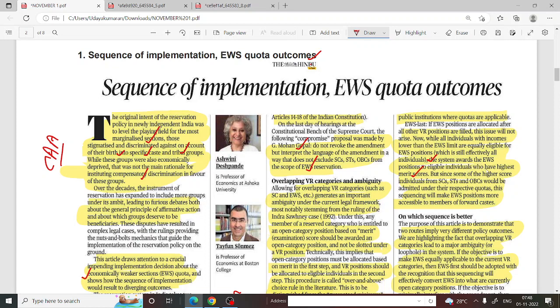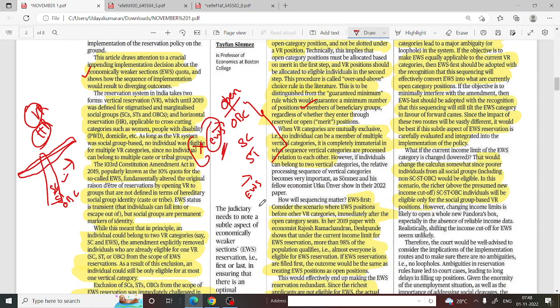But since some of the highest-scoring individuals from SC/ST or OBC would be admitted under this, what they are saying is that when we admit EWS at the last stage, it will be more effective, because here we already have reservations for OBC, SC and ST. So in EWS we are considering the phenomenon of adding all the groups under EWS.